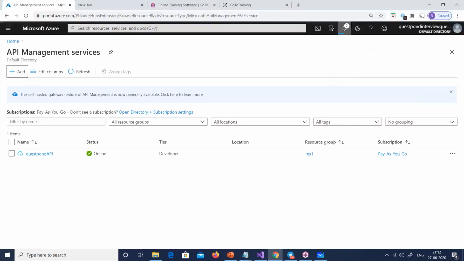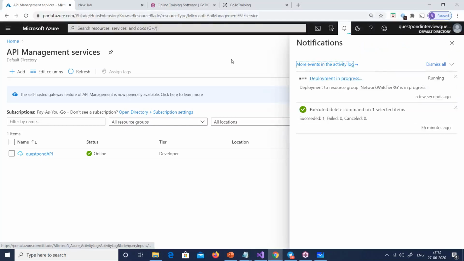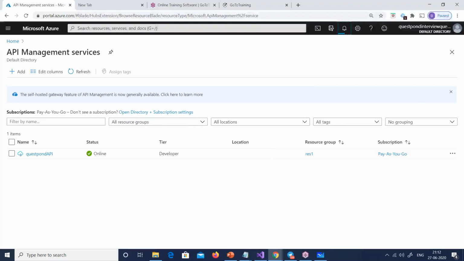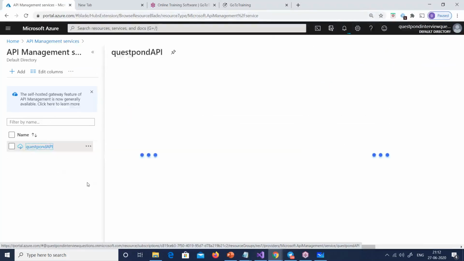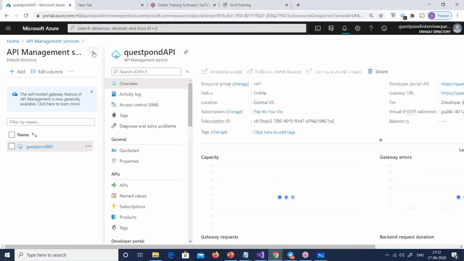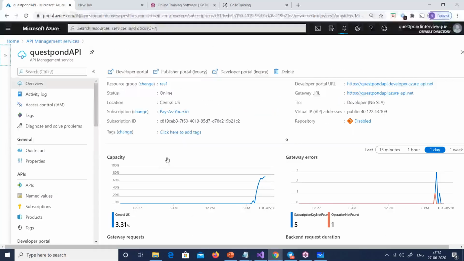So here it is. You can see now the deployment has started. As I told you, this deployment takes almost 40 minutes out here. So we will watch how much time it takes. But I have a QuestPond API which I've created, and this is already done, right? And it is out there, right?